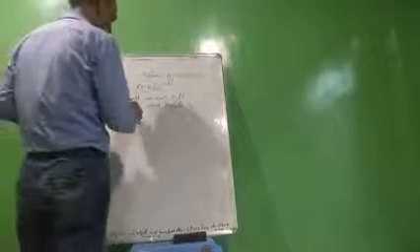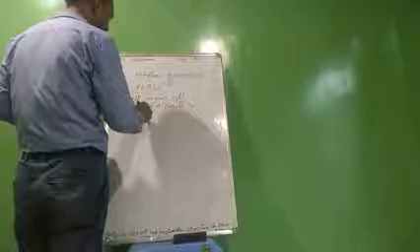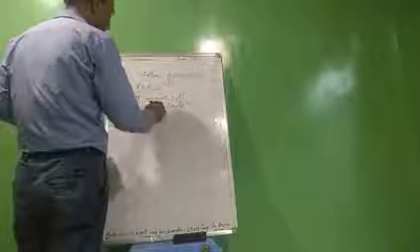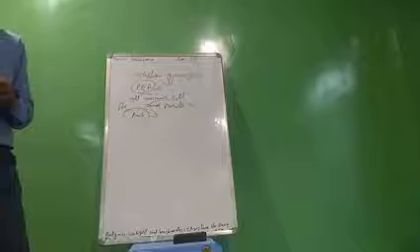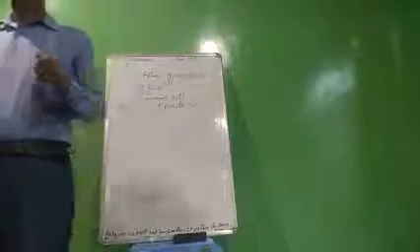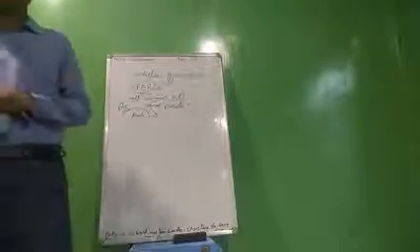Prokaryotic cells are without lysosomes. I have already told you that prokaryotic cells do not possess lysosomes; they are present in eukaryotic cells.